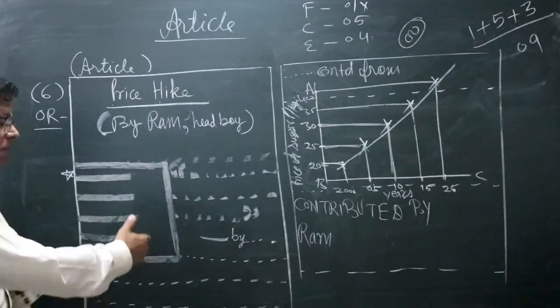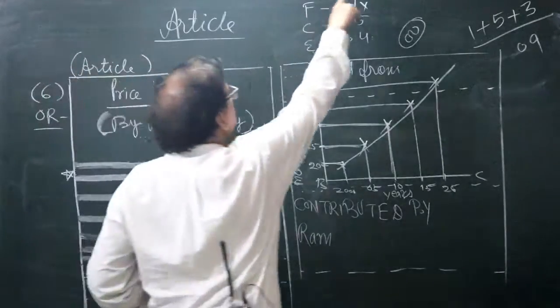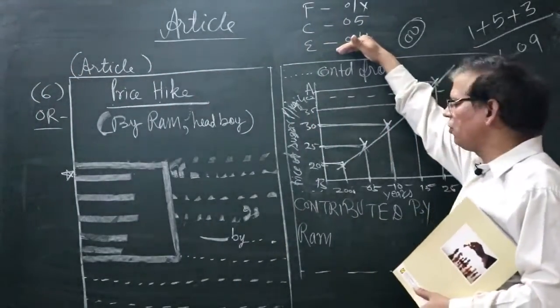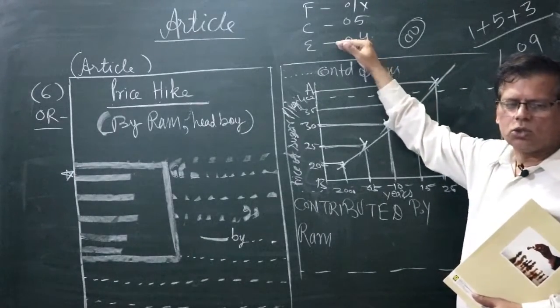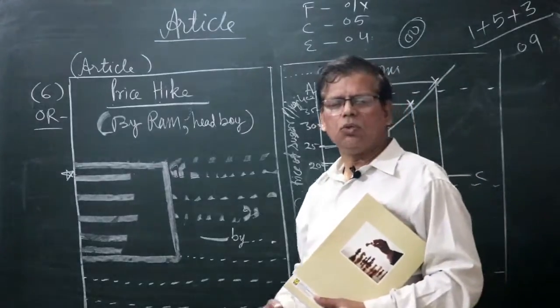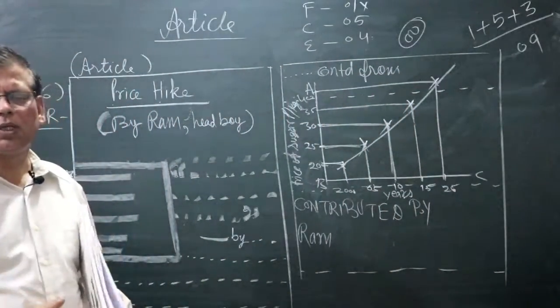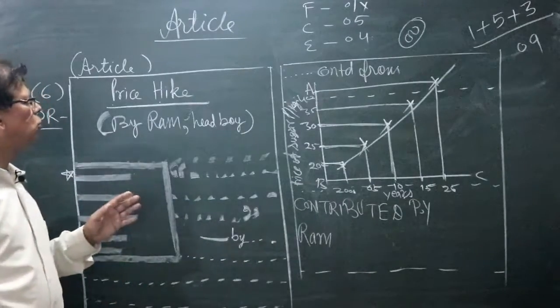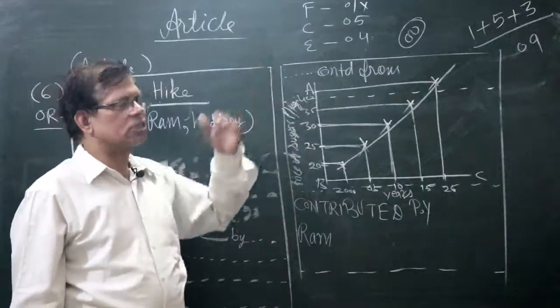So your copy must help him regarding these marks. If your copy is not helping him, you shall be in the loss. So help the examiner to check your copy in the least possible time. In the least possible time, the examiner must know the correct format, correct content, and the correct expression.